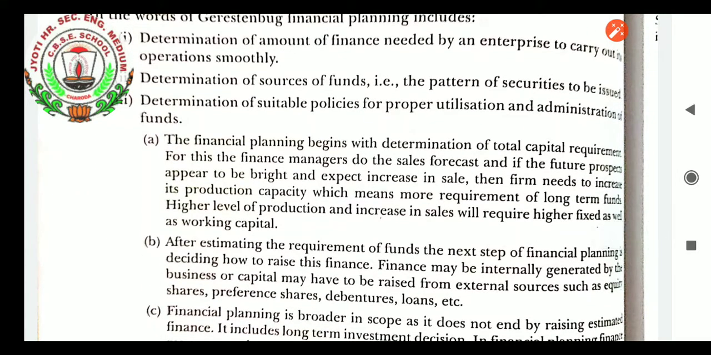The financial planning begins by what way? As I read, determination of total capital requirement. First we will decide in planning what is the total capital requirement for the business. For this, the finance manager will first do the sales forecast, and if the future prospects appear to be bright and an increase in sales is expected, then the firm needs to increase its production capacity so as to increase the income, which means more requirement of long-term funds, higher level of production and increase in sales.